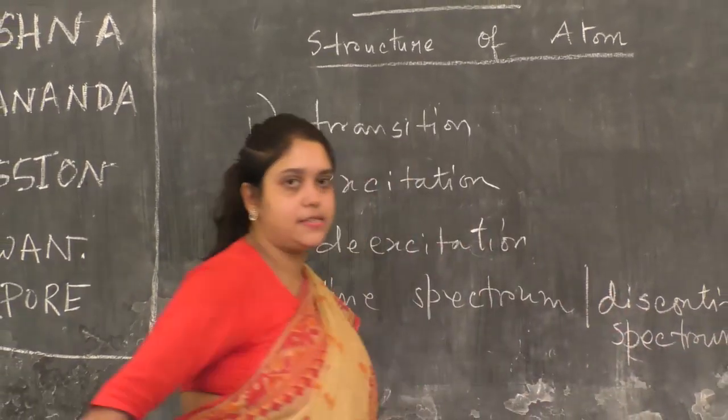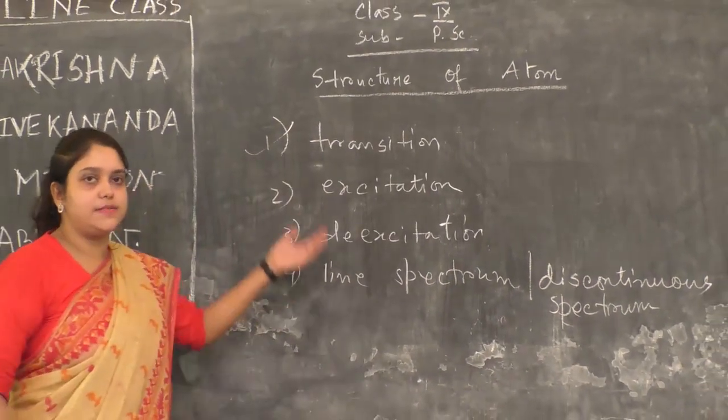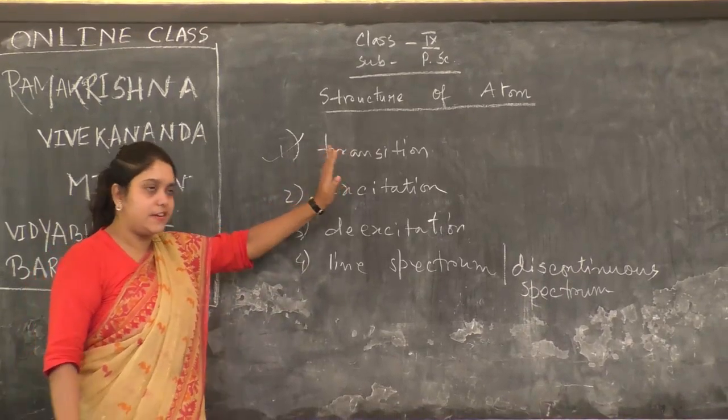Line spectrum or discontinuous spectrum. I have already discussed the first one, transition. The phenomenon of jumping of electrons from one energy level to another energy level is known as transition.